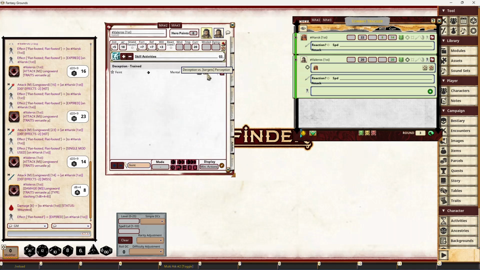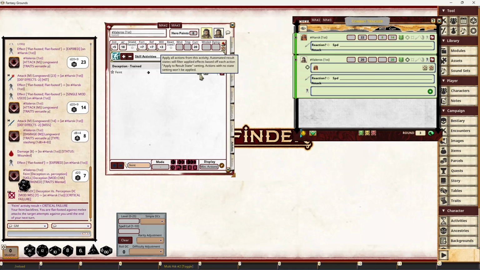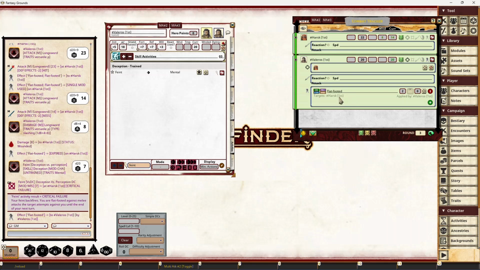So I just click the perception button. Sorry, the deception button, critical failure, click that, and I'm flat-footed to that creature till the end of my next turn because I critically failed. And then I just move on and do anything else that I want to do, and check that. That was one action.